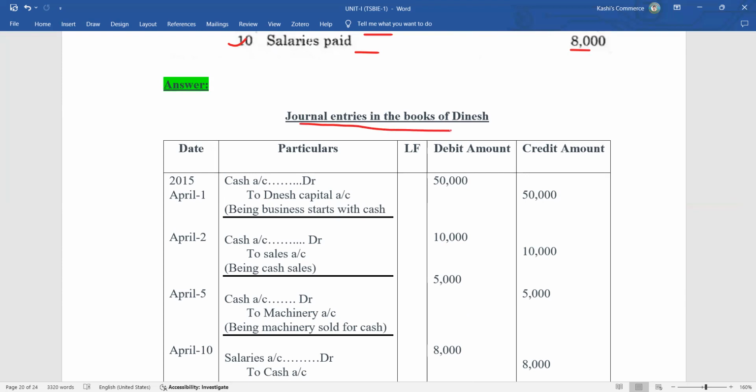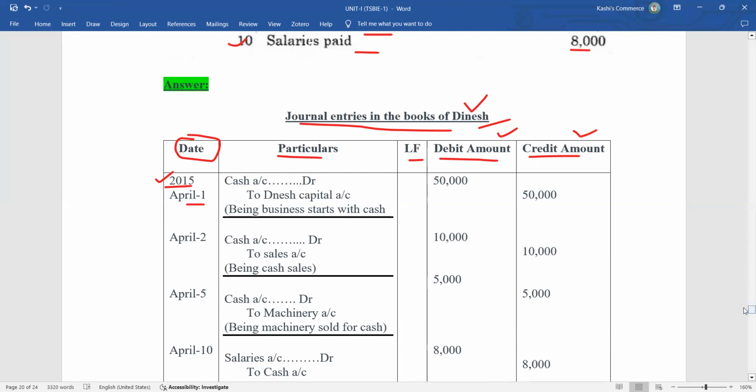Here, journal entries in the books of Dinesh, because Dinesh introduced the capital. The first column is date, second is particulars, third is LF, ledger folio, fourth is debit amount, and fifth is credit amount. The pro forma is the most important. In the date column, first we have to mention the year, then the month and date.